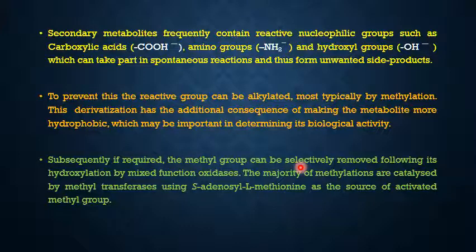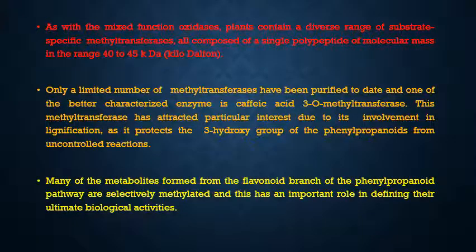Subsequently, if required, the methyl group can be selectively removed following its hydroxylation by mixed function oxidases. These oxidases can hydrolyze the secondary metabolites for reuse by the plants, and the majority of methylations are catalyzed by methyltransferases using S-adenosyl L-methionine, the source of activated methyl group.